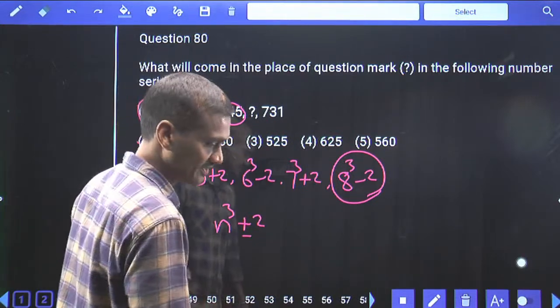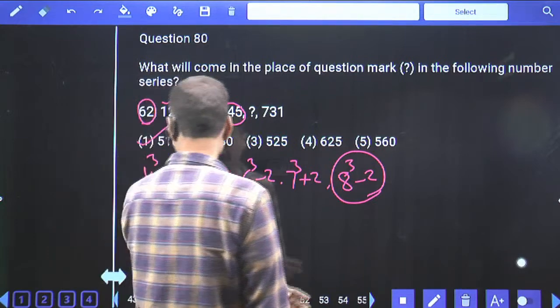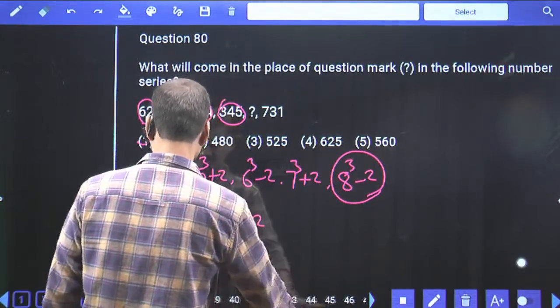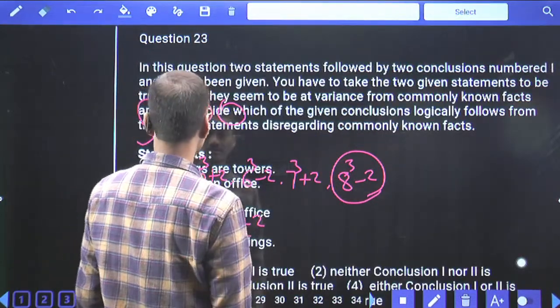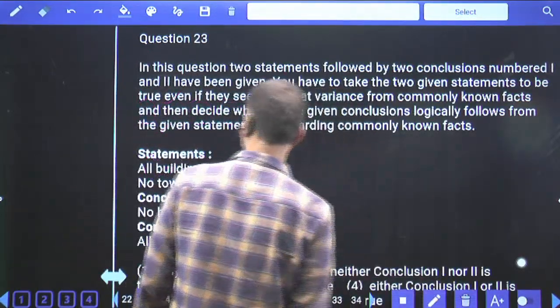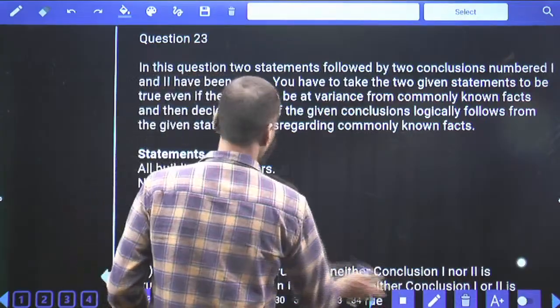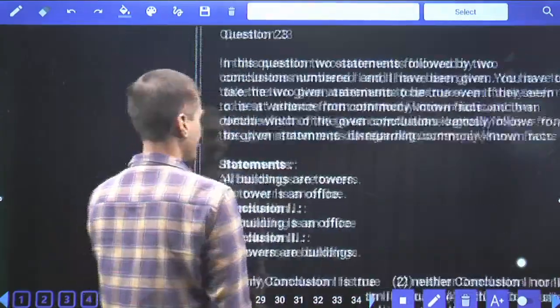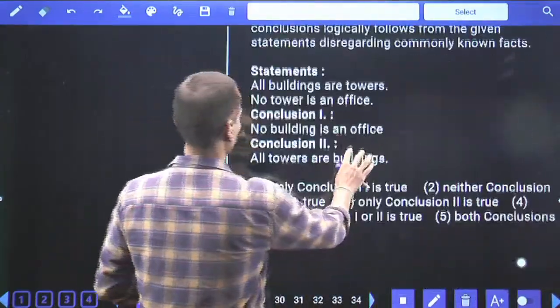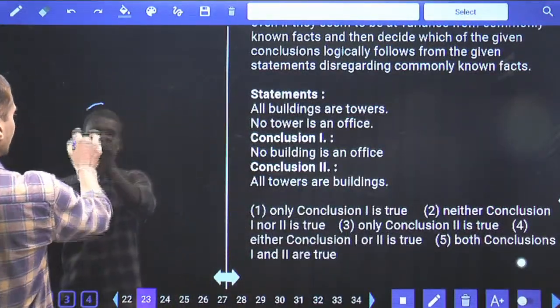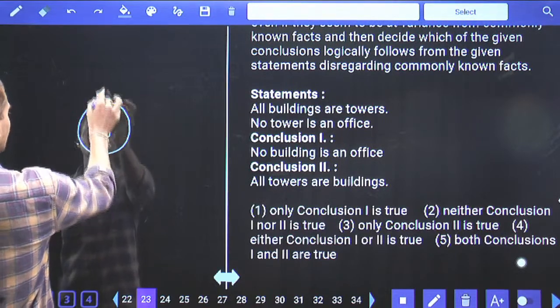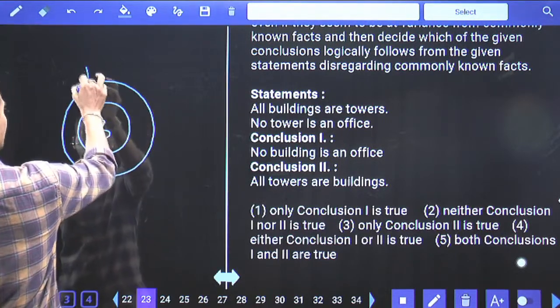Yes, question number 23, Triveni. Question number 23. Tell me it comes under which category? Now 23 is based on syllogisms. Now in this syllogism, all buildings are towers, isn't it? All buildings are towers. How to represent this one? These are the buildings which are towers. Entire buildings are a part of tower.